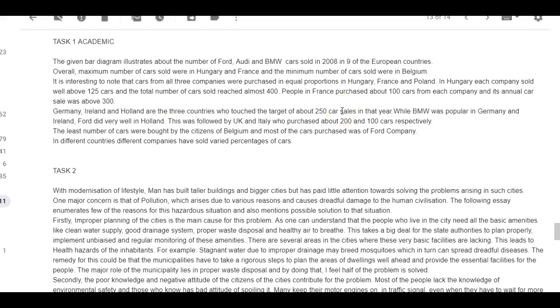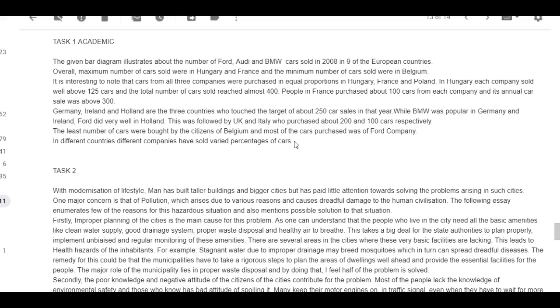While BMW was popular in Germany and Ireland, Ford did very well in Holland. This was followed by UK and Italy, which purchased about 200 and 100 cars respectively. The least number of cars were bought by the citizens of Belgium, and most of the cars purchased were by Ford. In different countries, different companies sold, not percentages. Nobody's talking about percentages, so careful. Okay, various figures of cars. Something like that would have been better.